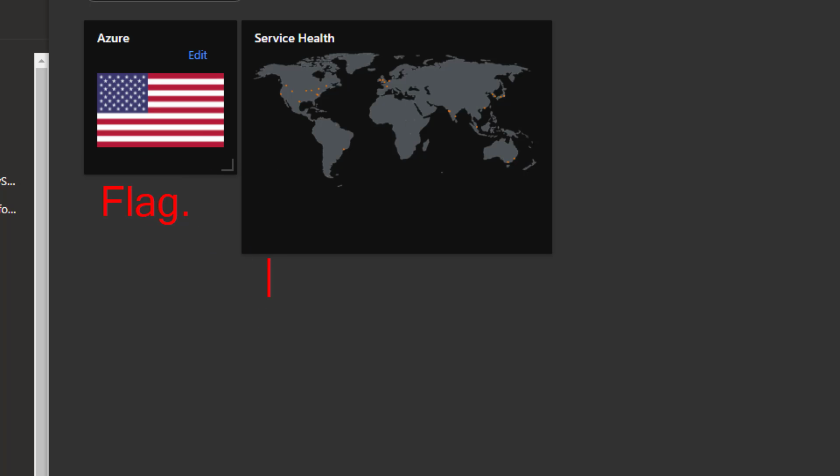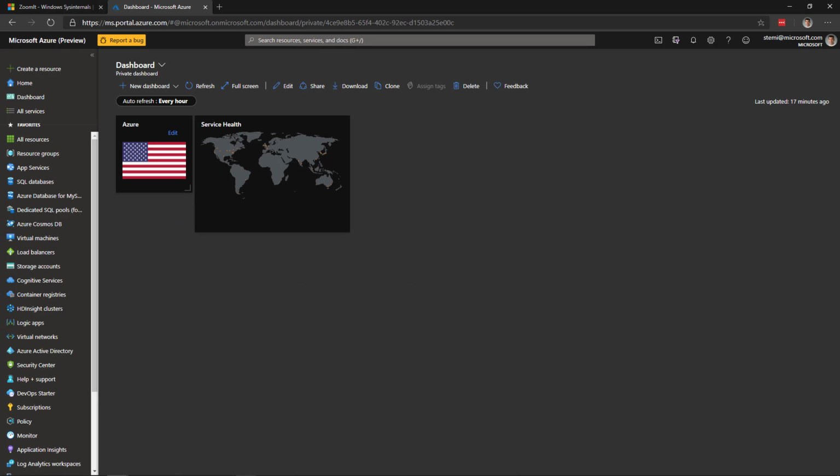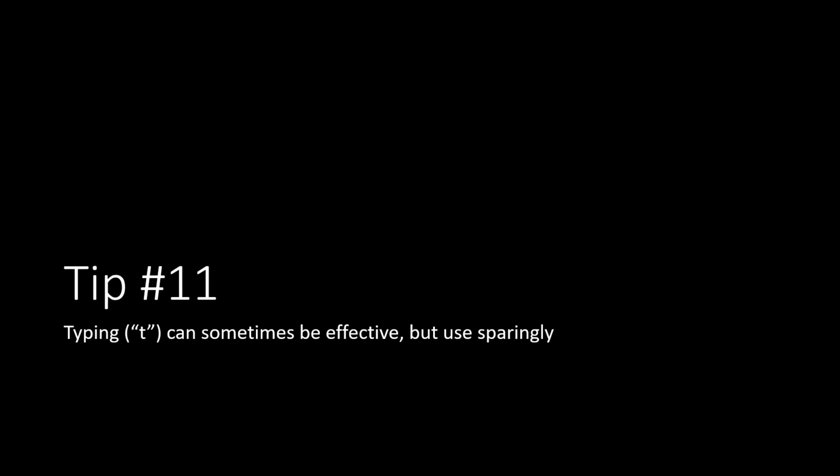I can do T again, and let's say I want to position it down here. I can left click and start typing again. This is a map. I can even backspace if I make a typo. Again, right click to get out of it, and of course I still have all the drawing tools. So I don't think typing is necessarily good when you're doing a formal presentation, but I have found it to be effective sometimes when I'm having meetings with colleagues. So tip number 11, typing, which you do with the T button, can sometimes be effective, but use it sparingly.